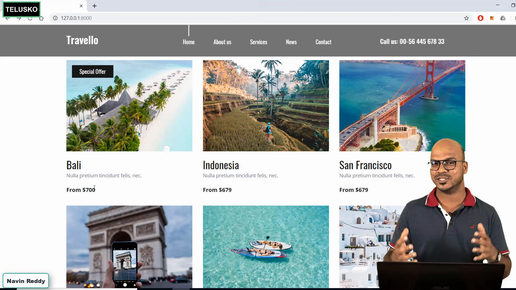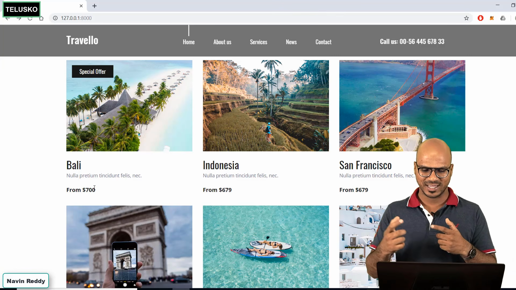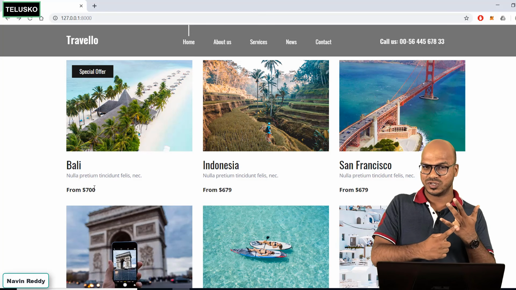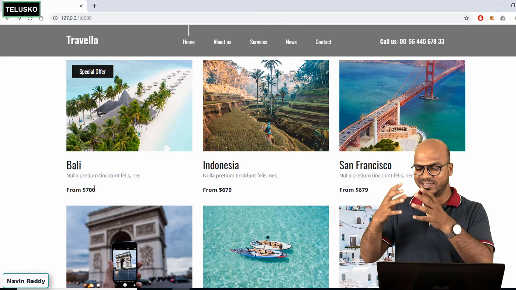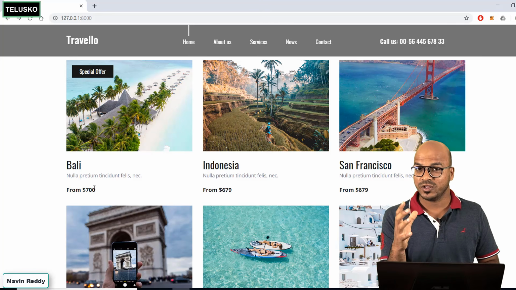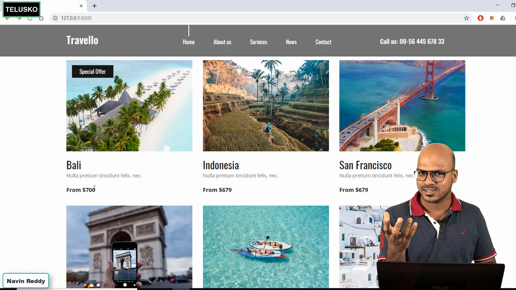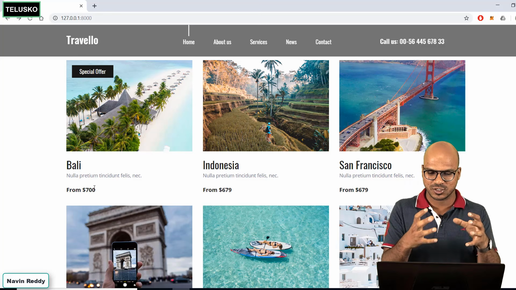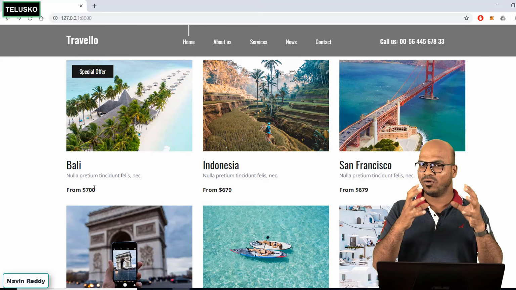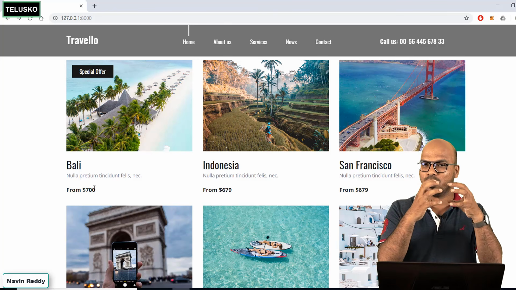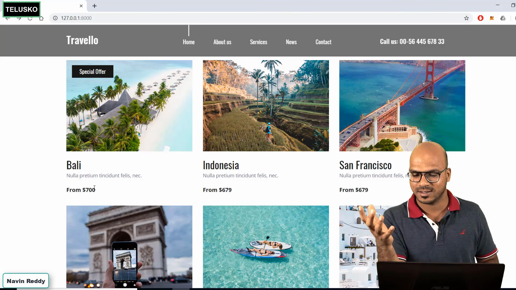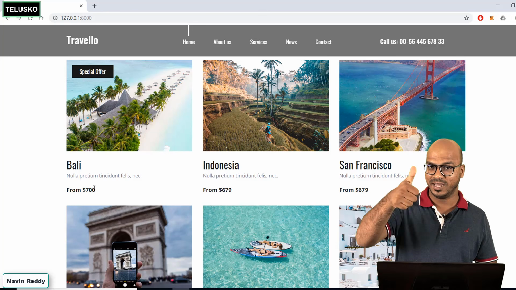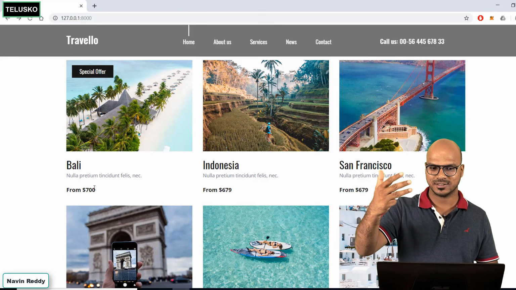So in total, we have to pass 24 data, 24 fields. We can say first destination image, first destination name, first destination description, and so on, then second destination image. So we have to pass 24 values in a list. Now what makes sense is to create a class object. Whenever you have this combination of data, instead of having 24 variables, we can have one object which will hold 4 data. We have 6 destinations, so we can have 6 objects, and each object will have 4 values: the image, name, description, and price.